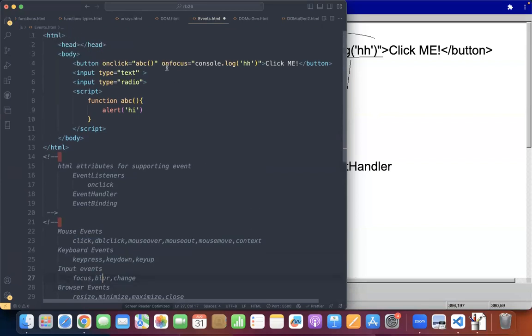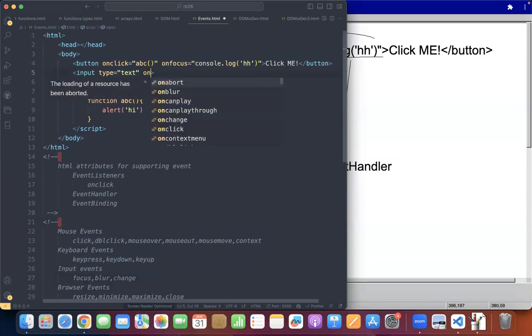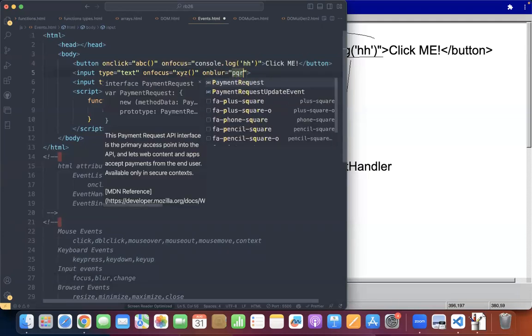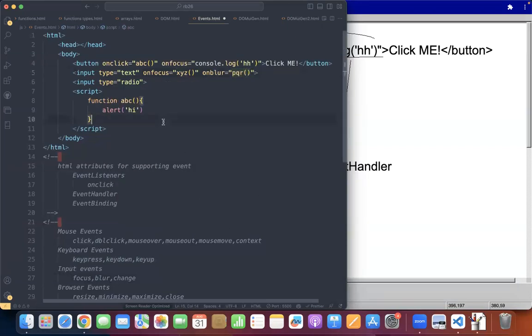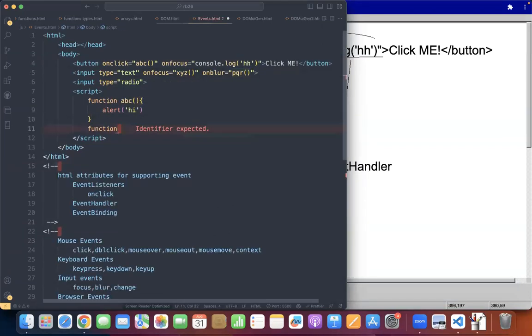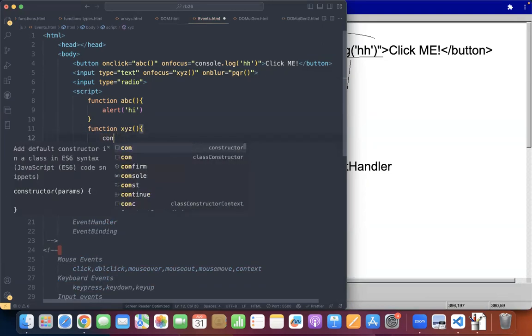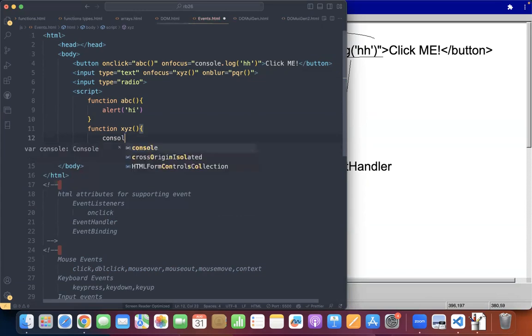For example, I will have on focus, and on focus I will call XYZ. On blur, I will call PQR. I have two functions here. Function XYZ, don't alert it, because alert is dangerous on focus.